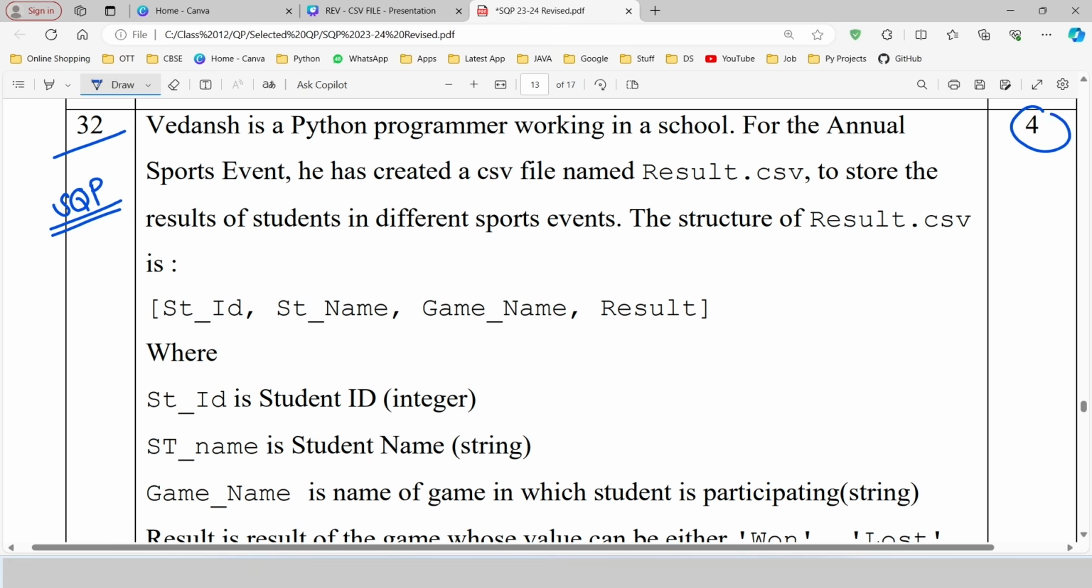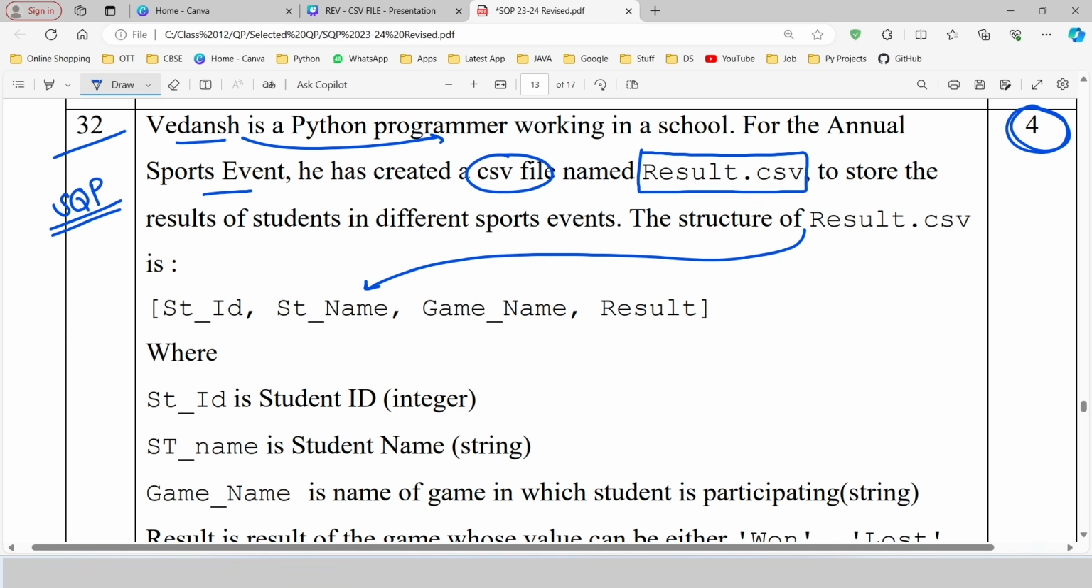This question is for 4 marks which is based on CSV file. Read question carefully. Vedansh is a Python programmer. For annual sports meet, he created a CSV file. The name of the CSV file is result.csv. And the structure of the CSV file is as follows.